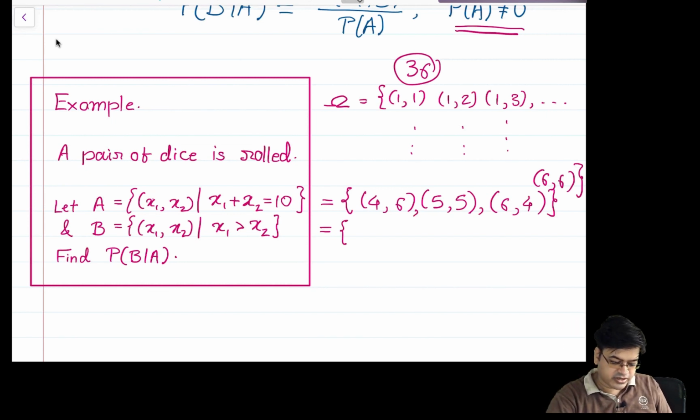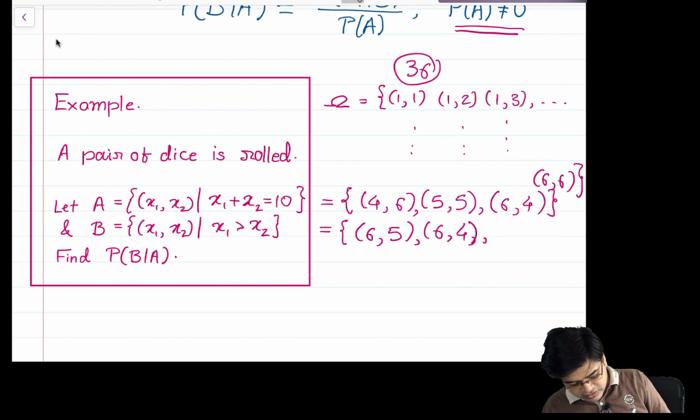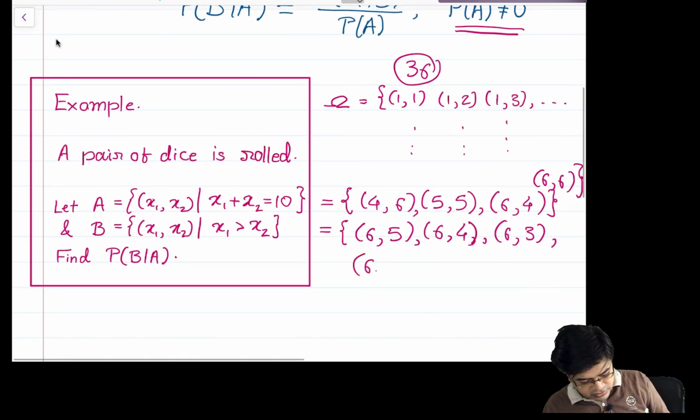Because I am looking at x1 greater than x2, let us start with this row. 6 6 doesn't qualify, so 6 5 will qualify. Wherever the first element is 6, all those elements will qualify: 6 4, 6 3, 6 2, 6 1.